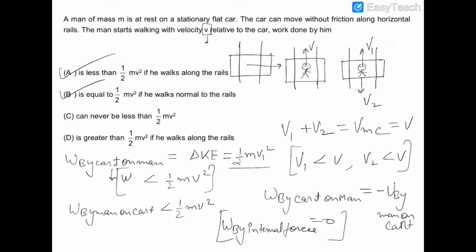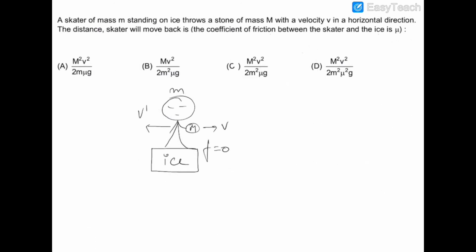Okay, so now let's move on to the next question. In this question, there is a skater of mass small m and he has a stone of mass capital M in his hand. Now he throws this stone in the horizontal direction in front with velocity v. Now this skater is standing on a rough ice block, and therefore when it will move, then friction will act on the skater. But at the time when he is throwing the stone, there is no friction acting on the skater. Therefore, the net external force on the system of skater and the stone is 0.